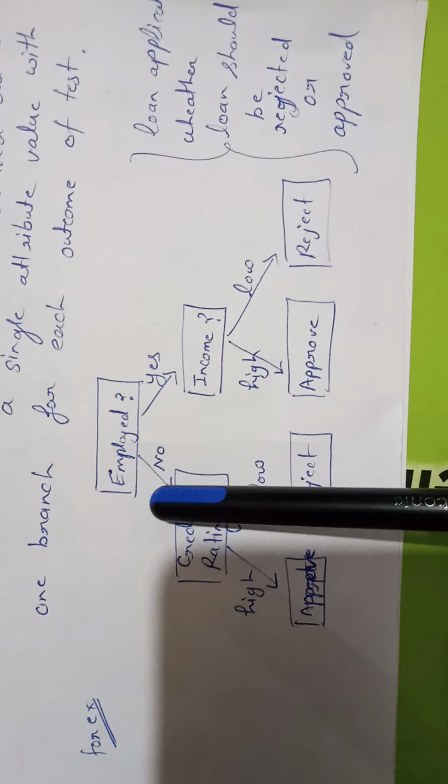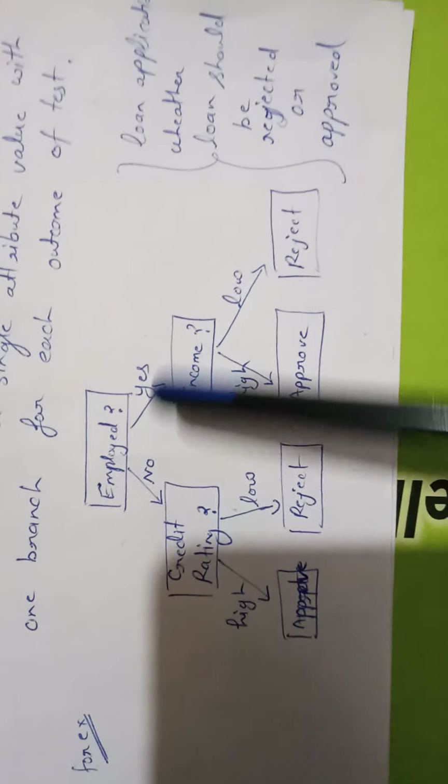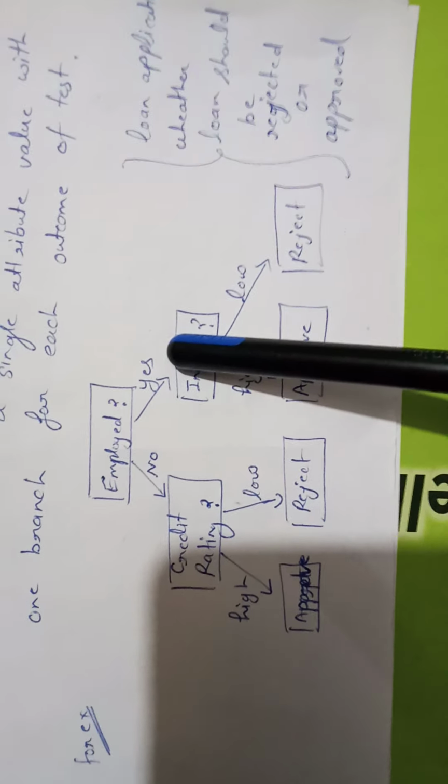Then there will be two types of classification, either employed or not. If the person is employed, then next we will check the income group. Means this person belongs to the high income group or low income group. If the person belongs to the high income group, then we will approve the application. Or if the person belongs to the low income group, then we will reject the loan application. This is one classification way.